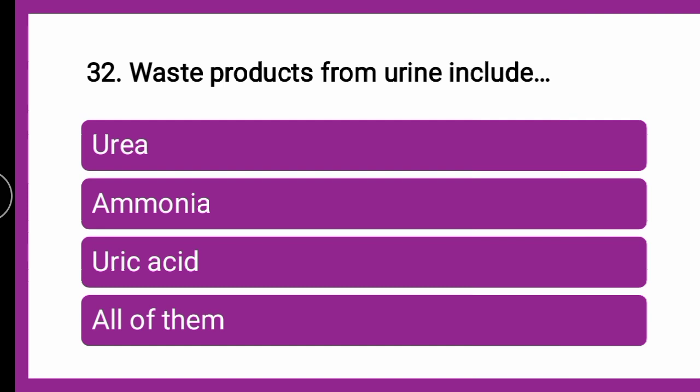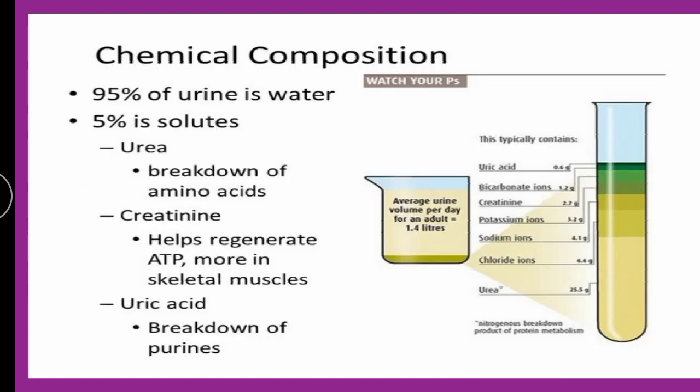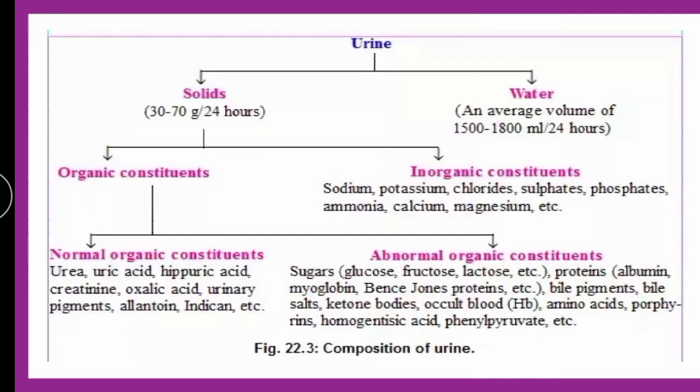Regarding the waste products from urine, the chemical composition of urine tells us that it is 95% water, and 5% constitutes the solutes, which contain inorganic as well as organic constituents. Here you can see the solids and water, the organic constituents and the inorganic constituents.